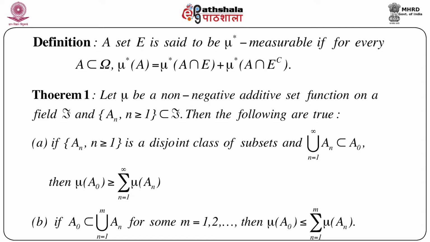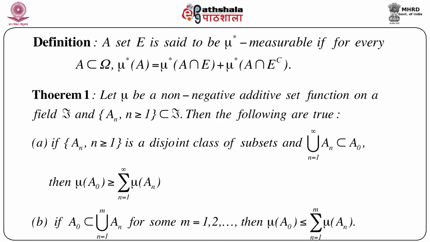If we can get a value of m, an integer, such that A naught is a subset of the union of An, n equals 1 to m, for some m, that means there must exist one m. Then it can be shown that mu of A naught is less than or equal to the summation, n equals 1 to m, of mu of An.